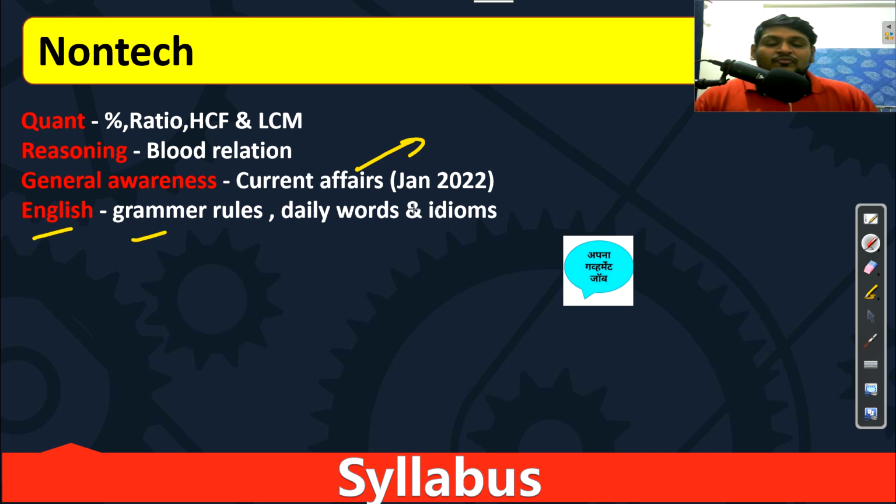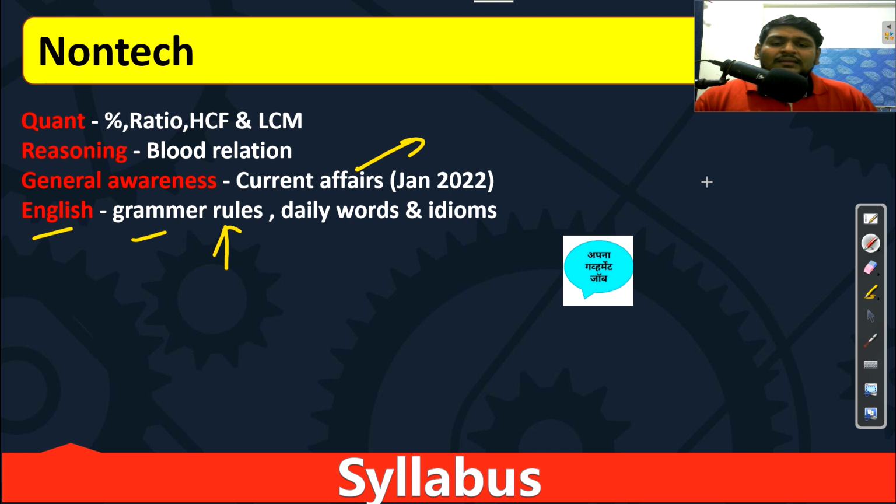Next, English. For English, any book that has grammar rules you can use. There is no compulsion in that. There are lots of books, and sometimes on the net all the English grammar rules are available, so definitely you will get the list. Just read and start the questions. There is no problem in that.